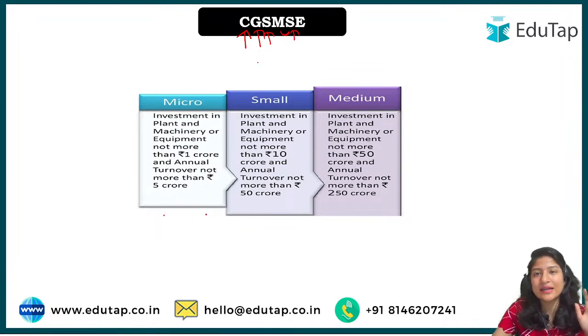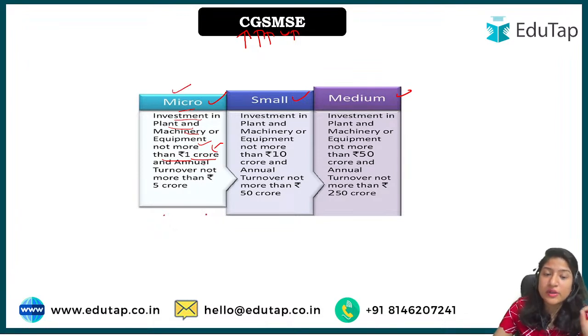First of all, there are three types of enterprises we have in India: micro, small and medium, and we have categorized these on the basis of how much turnover they have and how much equipment approximately they have. For micro enterprises, the criteria is that if any enterprise has investment in plant and machinery or any equipment used in the industry not more than 1 crore, that will be considered a micro enterprise.